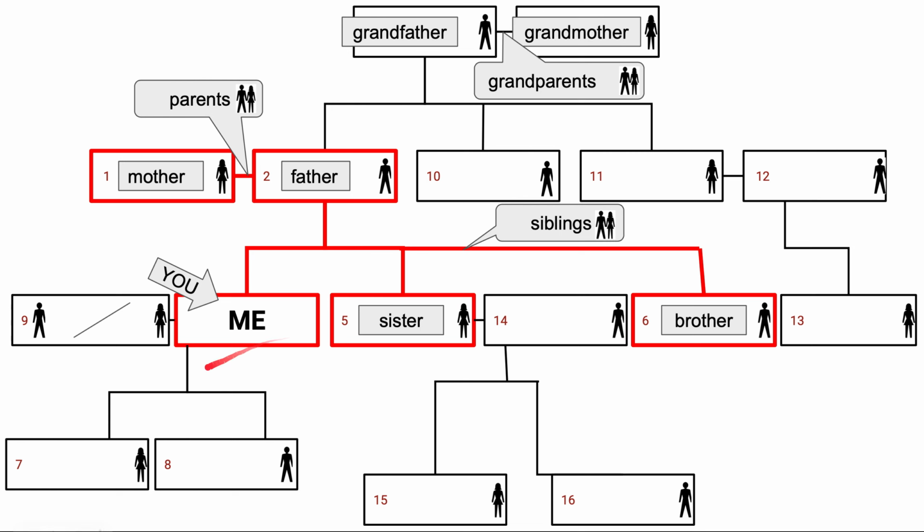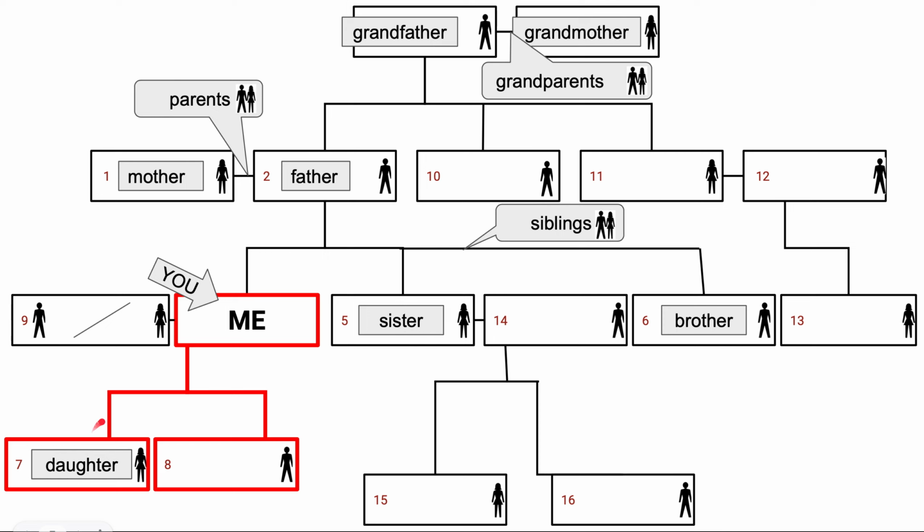All right, now let's look at 7 and 8. Number 7 and 8, okay? 7 is your child. This is your daughter. Your female child is called a daughter, and your male child is called your son. Your daughter and your son are called your children.